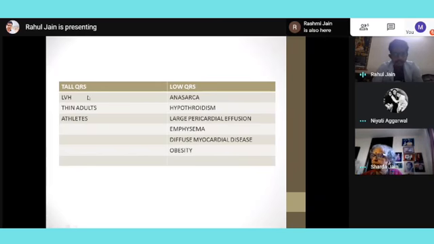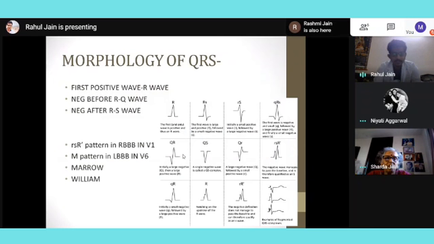Then coming to morphology of QRS. When we are understanding QRS, the most important thing is to name the QRS. Once we can name the QRS correctly, then we can diagnose the pathology.